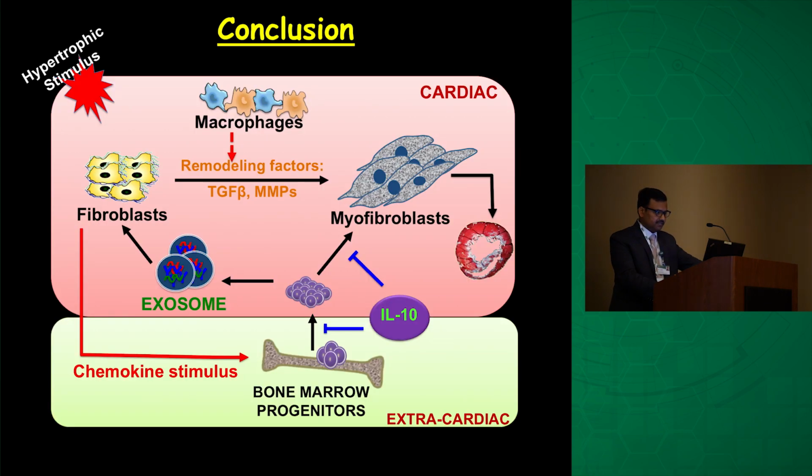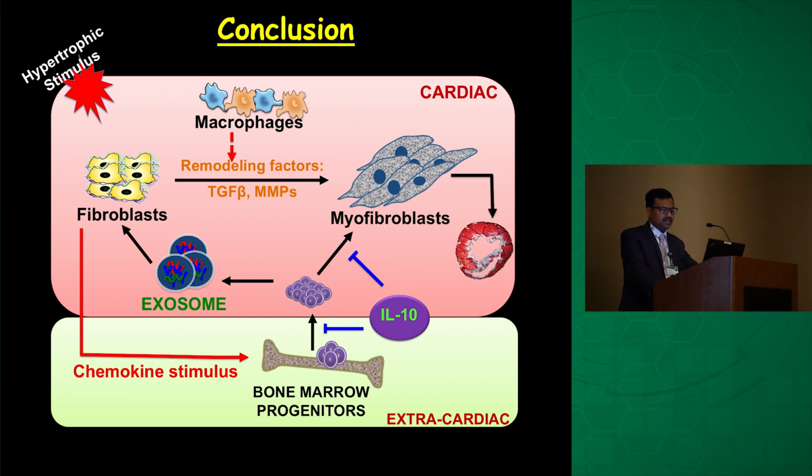So here is the final conclusion slide: fibroblasts, after stress, can get activated to become myofibroblasts for fibrosis. We tried to show that bone marrow cells are recruited into the myocardium, and they themselves can be myofibroblasts, but their population is very low.